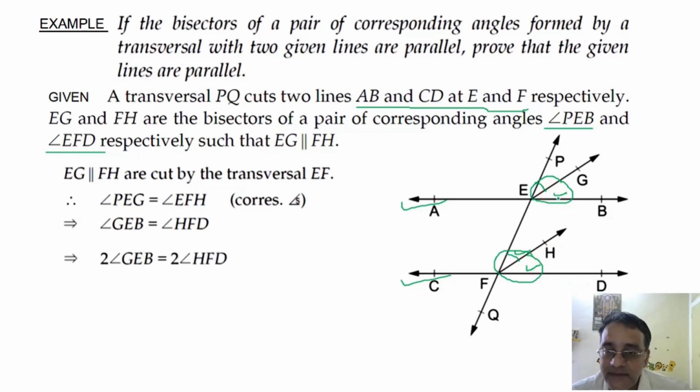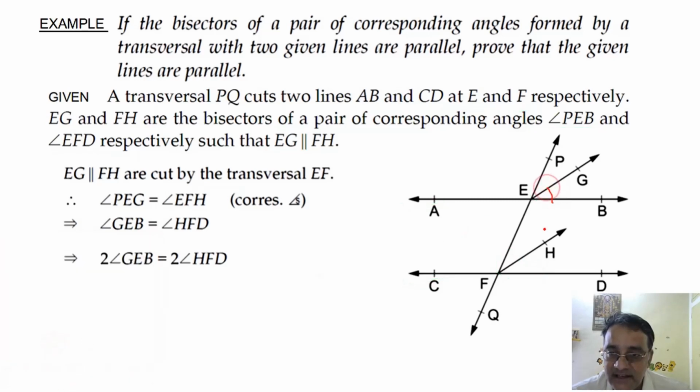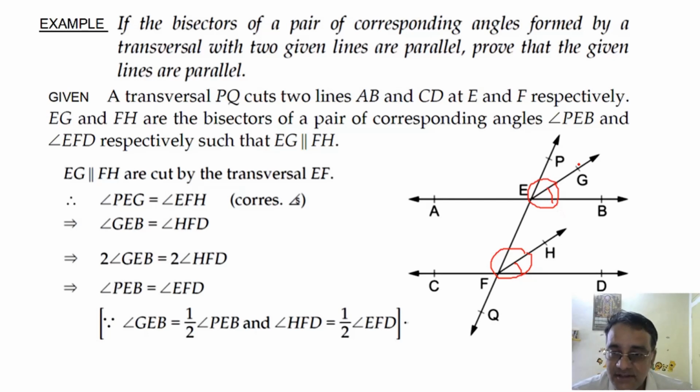That means 2 times angle GEB is equal to 2 times angle HFD. ध्यान से देखो, 2 times this angle is equal to 2 times this angle. 2 times means full angle. Already I told you. Full angle, because this angle is half of the full angle. This angle is also half of the full angle. Angle PEB is equal to angle EFD.